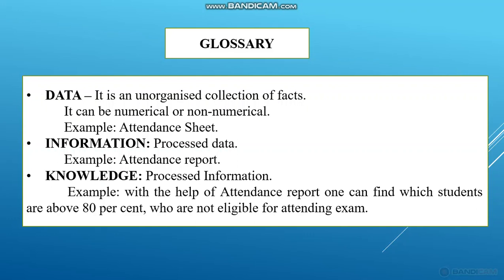This knowledge is used in the crop simulation models, which are based on knowledge. So data means an unorganized collection of facts, information means processed data, and knowledge means processed information. Thank you.